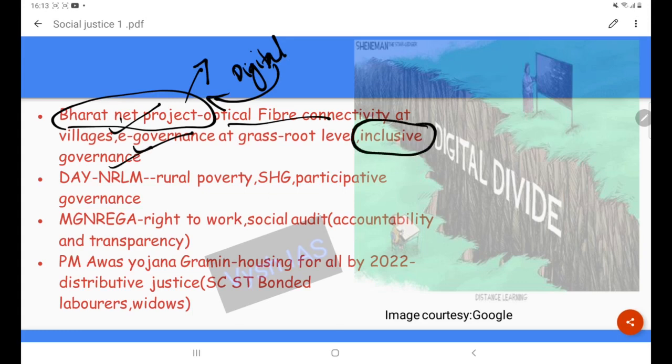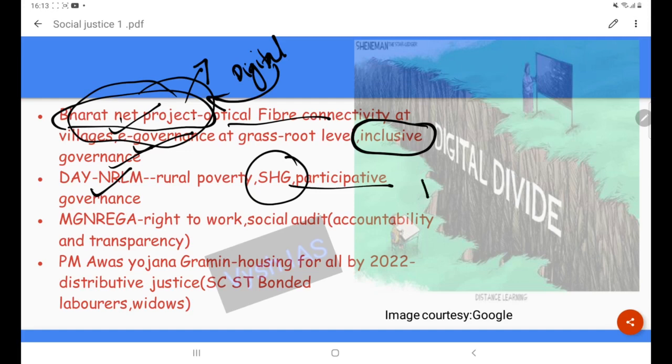See, these are all keywords. This is the name of the project, so from here you have to develop such keywords. Other keywords also you can add. Then there is the National Rural Livelihoods Mission. It is particularly targeting rural poverty. Rural poverty is the worst phase of poverty, and it involves self-help group creation. Then indirectly it is dealing with participative governance.